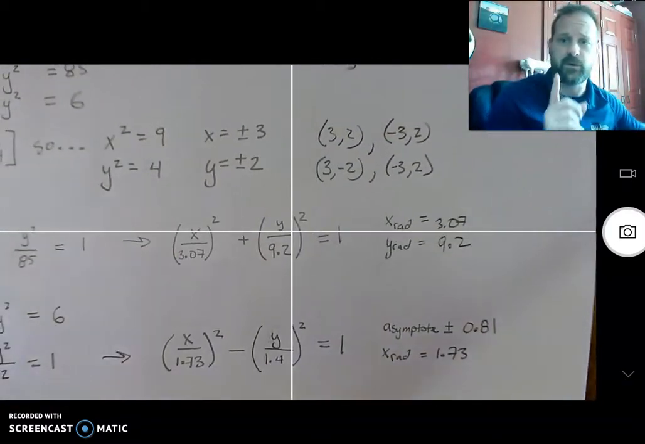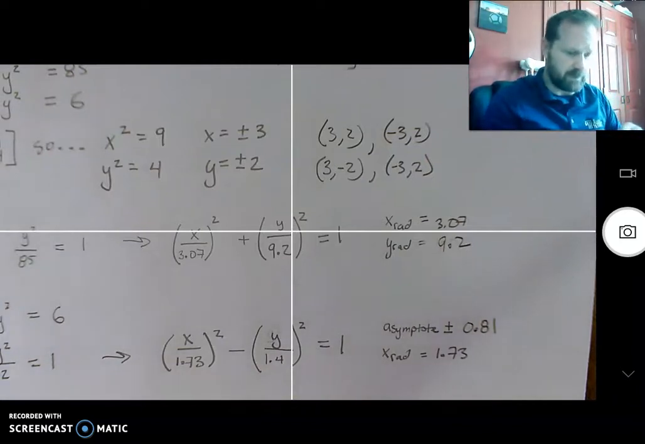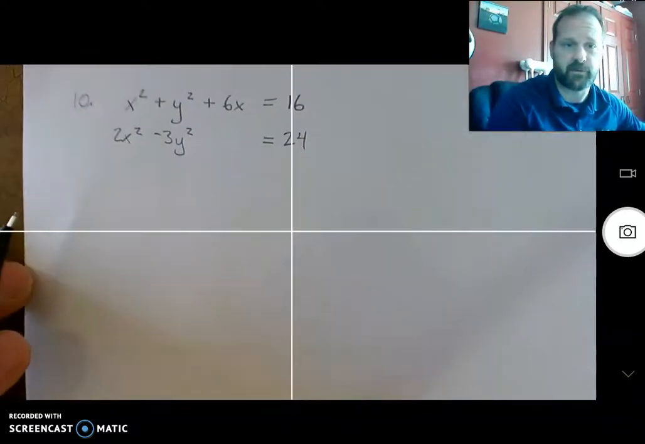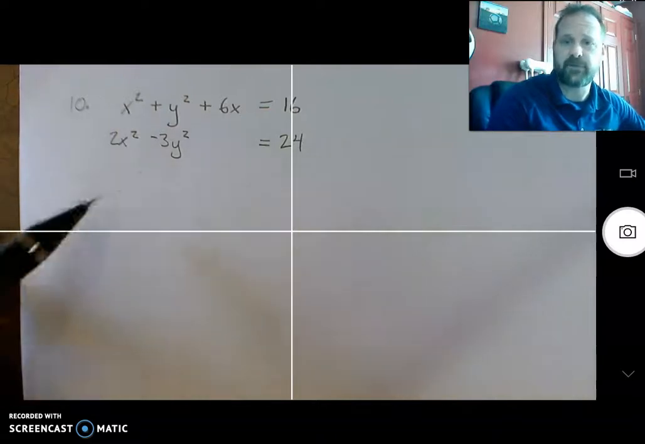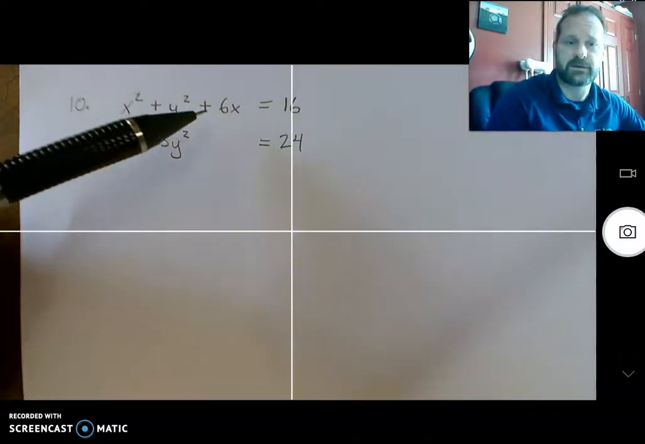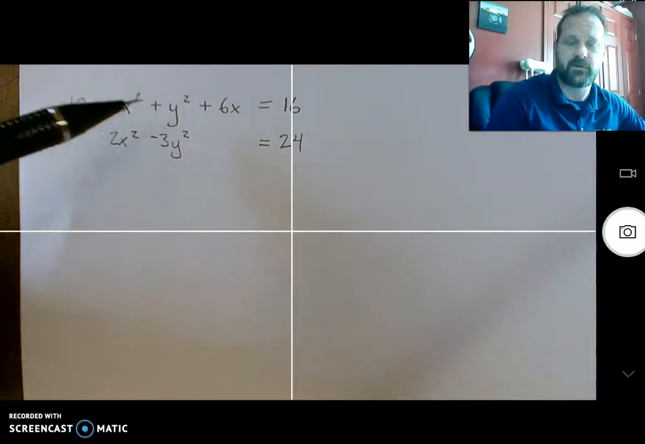Okay, we're going to do one more. All right. Okay, so this next one is number 10 in your book. I'm going to move up a little bit. Let's identify what these are going to be. Again, no xy term. So we've got this, this, and this. Same coefficients, same sign. This is going to be a circle.